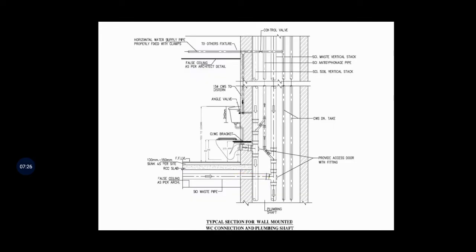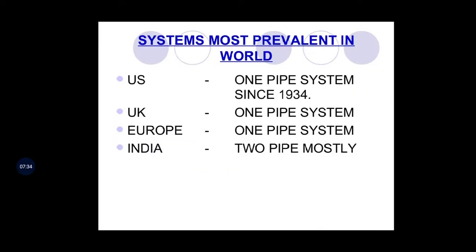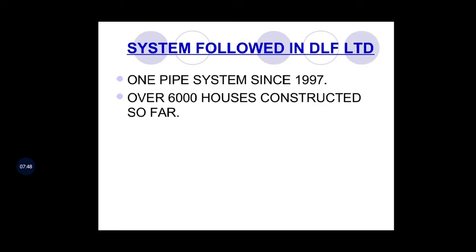So this is also a typical section for a wall mounted WC connection and plumbing shafts. See, in the US one pipe system is preferred, in the UK one pipe is preferred, in Europe one pipe is preferred. In India, we mostly prefer the two pipe system. Now we'll see the next one.